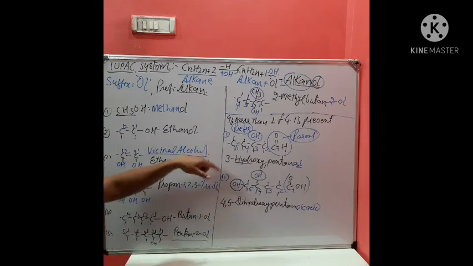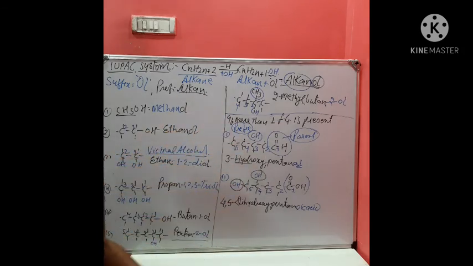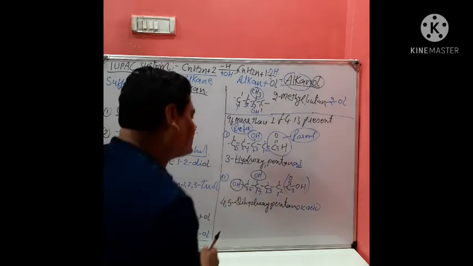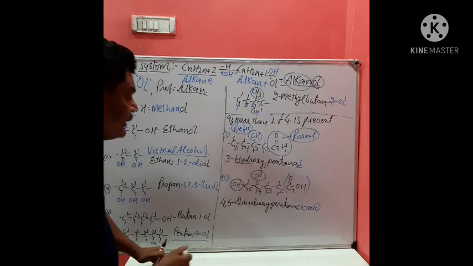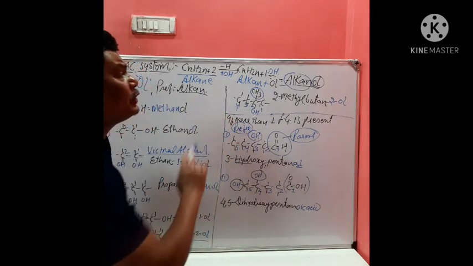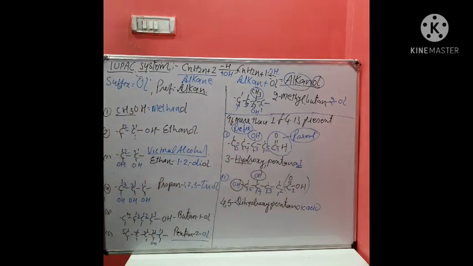If we convert them into aromatic form, they become very good essences and fragrances, like those of fruits. Through the esterification reaction, they can be used as fragrances. Okay, so this is about the IUPAC nomenclature system.